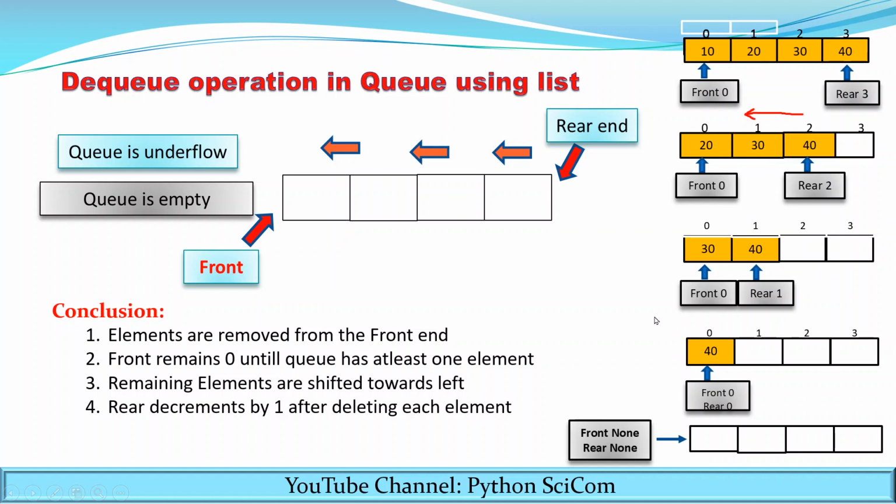Now this is clear to you all that the value of rear, initially it was 3, after that it became 2, after that it is 1, after that it is 0 and at last it becomes none. So the rear decrements by 1 after deleting each element.